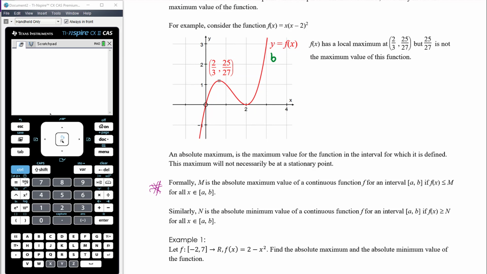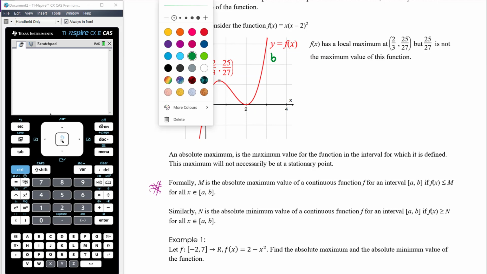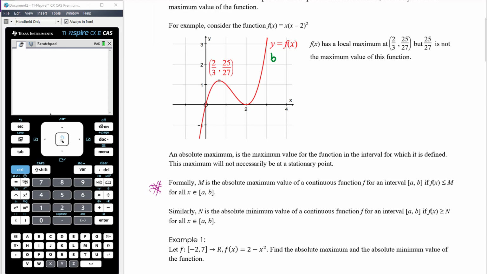Now, if n is the minimum value, so in this case, let me draw that back in. Sorry, I lost my curve. Let's say that's a. In this case, the minimum value would be when x equals a at that endpoint, because the whole function sits on or above y equals n.